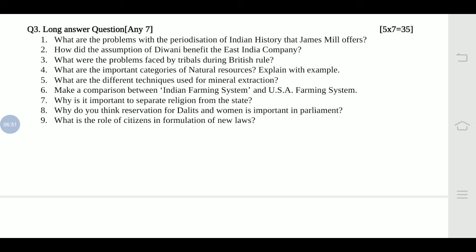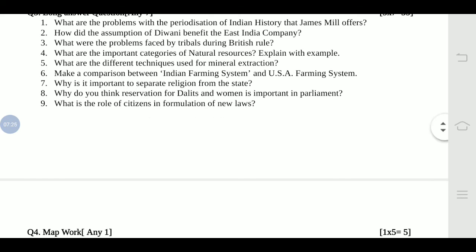Make a comparison between Indian farming system and USA farming system. This is the easiest one. How much land they are tilling or farming on, what kind of equipment they are using, what kind of technology they are using, are they working like businessmen or not, whether the government is helping out or not. So these points could be included in this too. In a comparison, you have to write down at least 3 points on both sides.